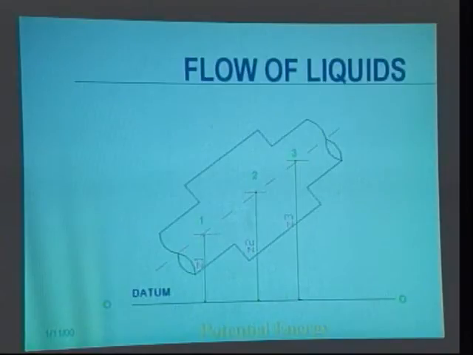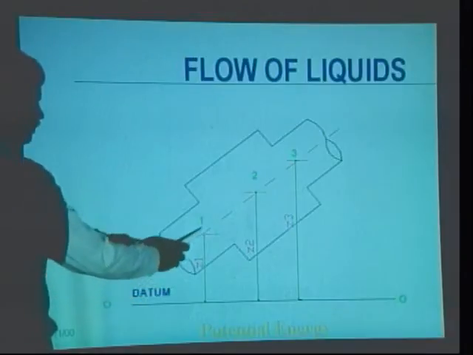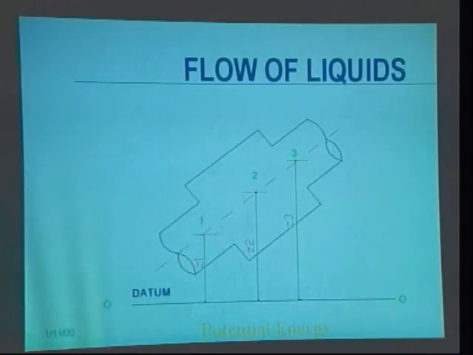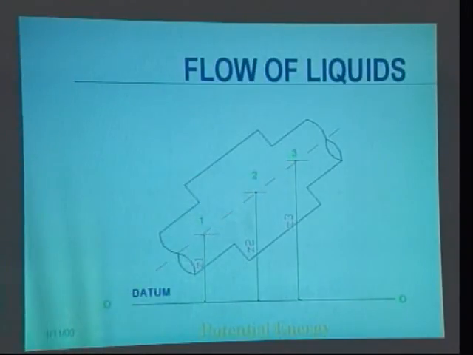Now you observe this diagram. Here we are considering the datum as the reference line, and a pipe or a conduit is there in which a fluid is flowing. Now we are considering three sections 1, 2 and 3.